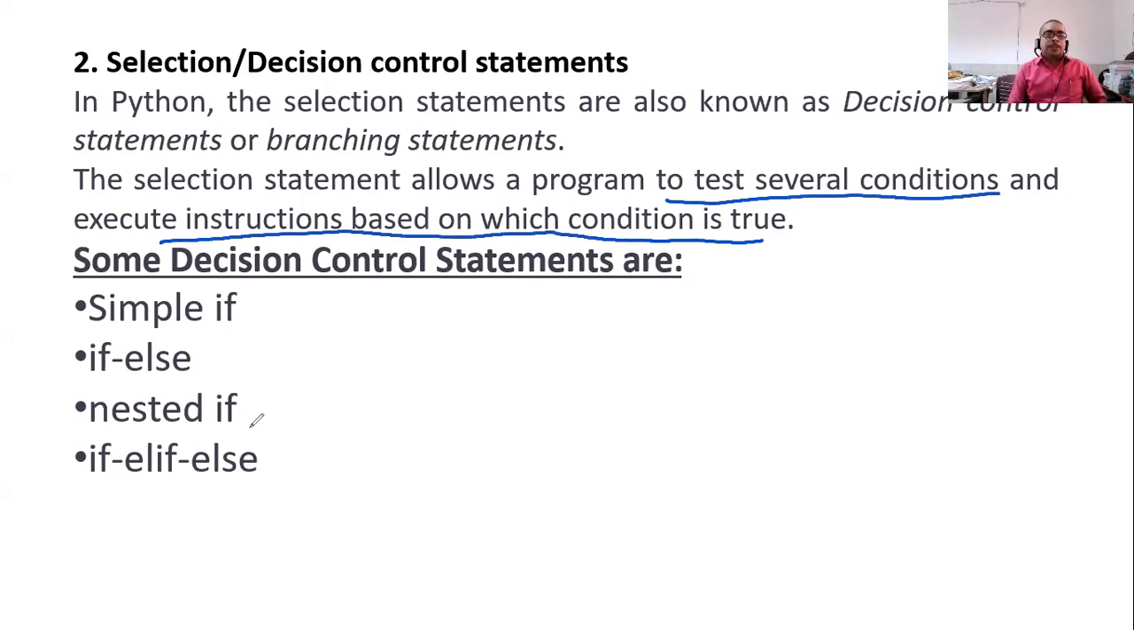Now decision control statements are of different types. आज हम लोग सिर्फ इसी को देखेंगे. Simple if, else, nested if, else if. हम लोग इस चीज को देखेंगे. Okay, I hope it is clear to you. Now we will proceed to the next.